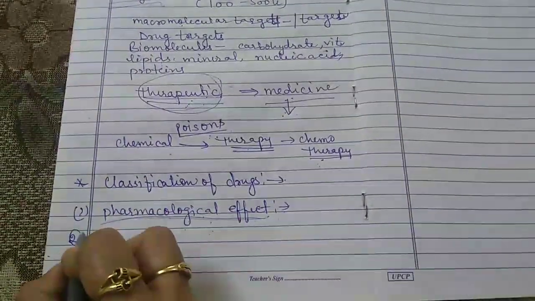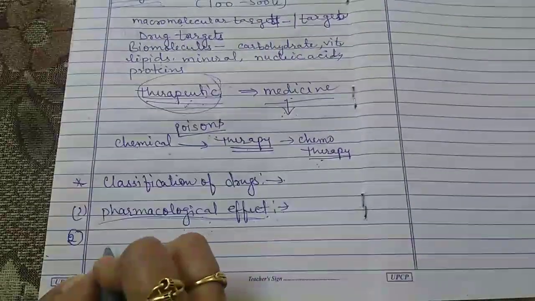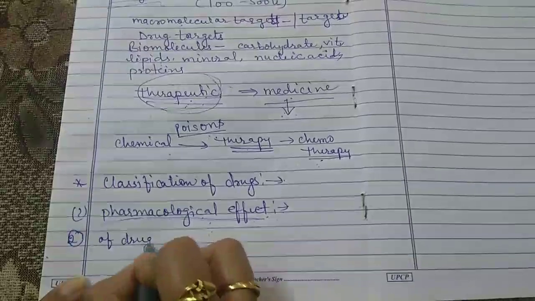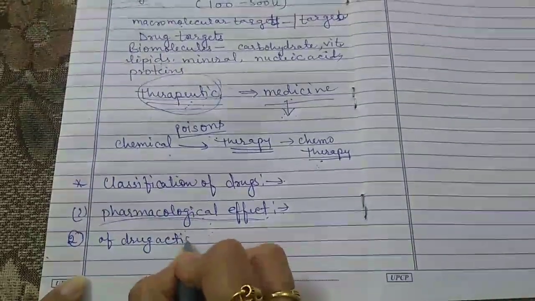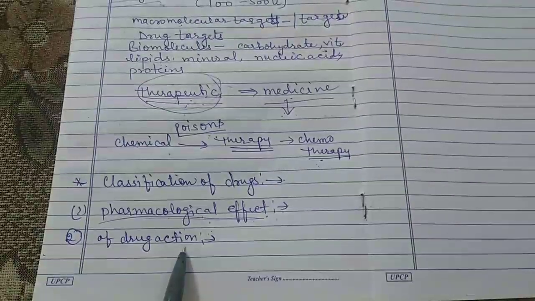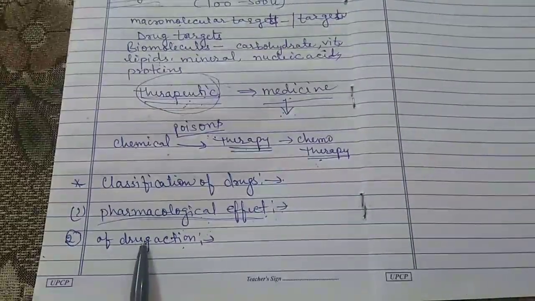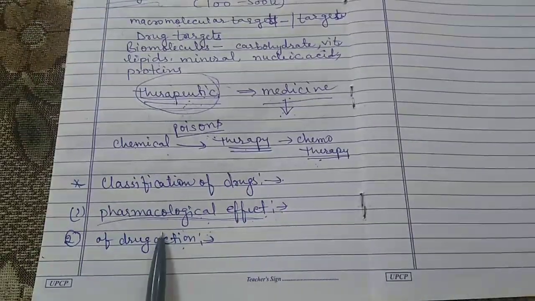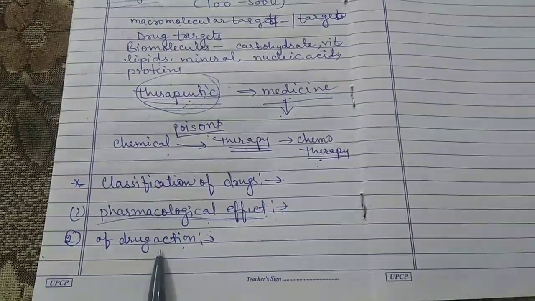Now the second type of classification is on the basis of drug action. It is based on the action of a drug on a particular biochemical process.